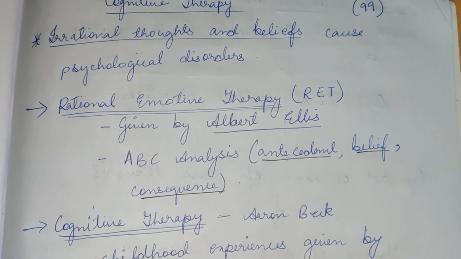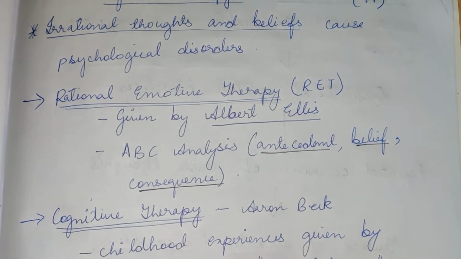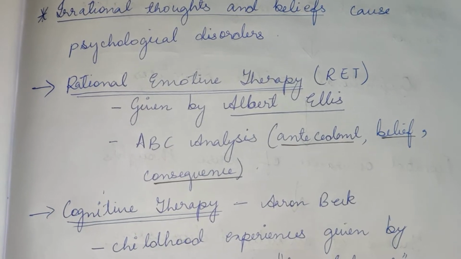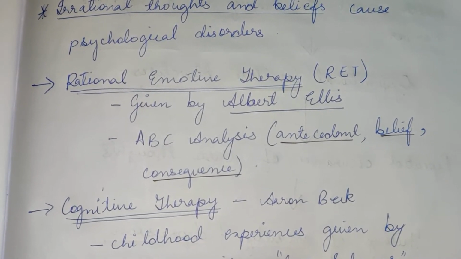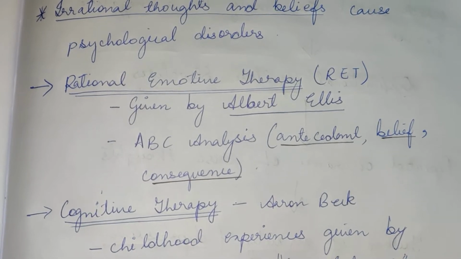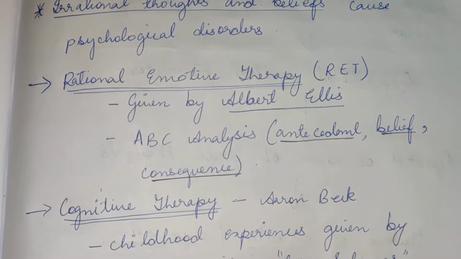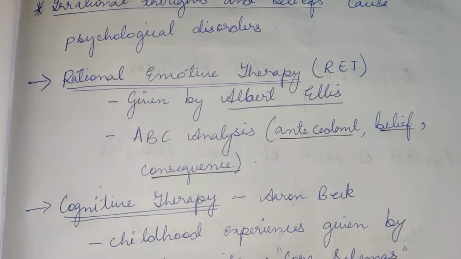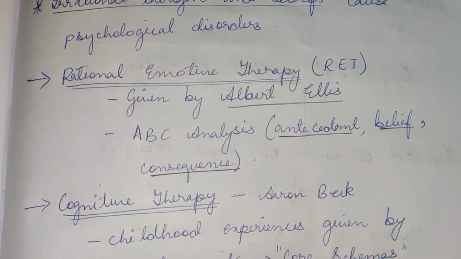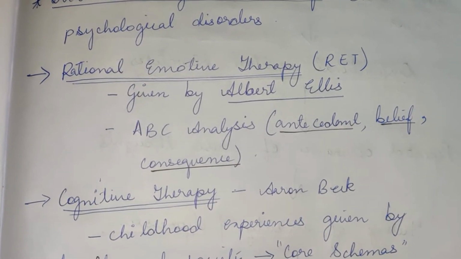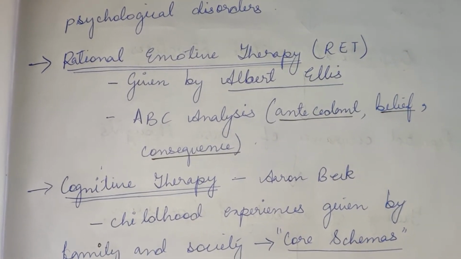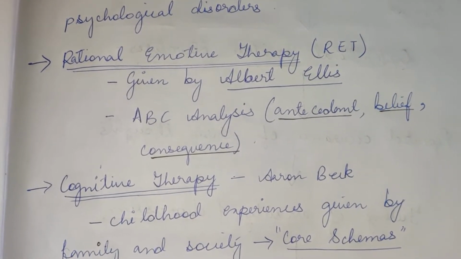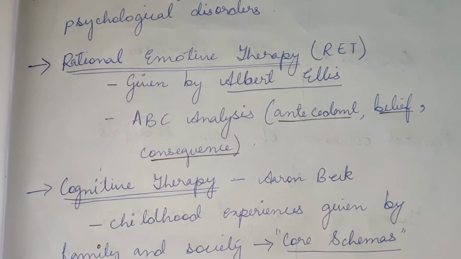Under cognitive therapy, you need to know about rational emotive therapy, which was given by Albert Ellis. It is also called RET, which emphasizes replacing the negative emotions of the client by positive emotions. To do that, Albert Ellis suggests a method called ABC analysis, which stands for antecedent, belief, and consequence.